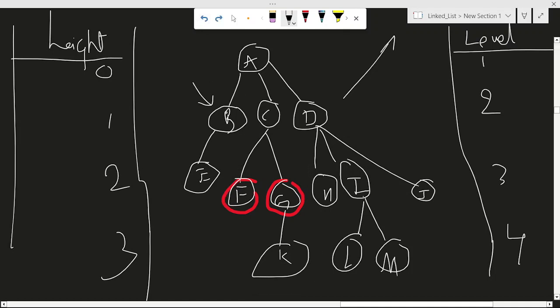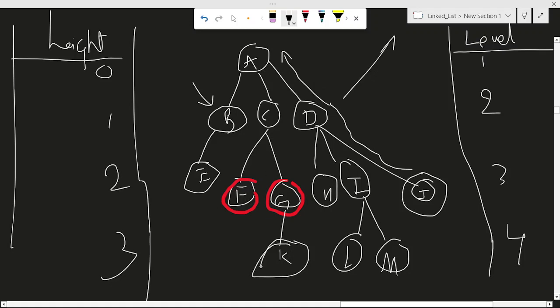What is ancestor? For any node, all the nodes along the path from that node to the root node. Let me take J as my node. All the nodes that you can reach along the path from this node to the root node are called the ancestors.